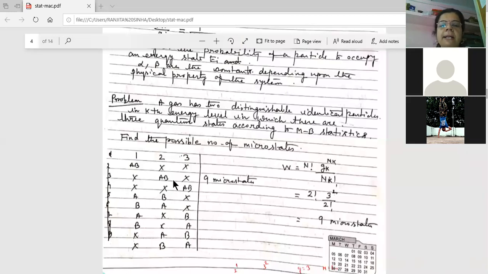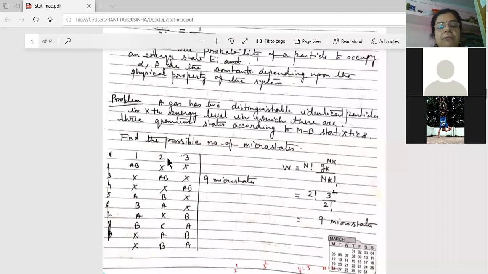Now, coming to what I discussed, that is MB statistics. In MB statistics, the condition is that, remember this is very important, in the postulate it is written, in one box, more than one particle can exist.